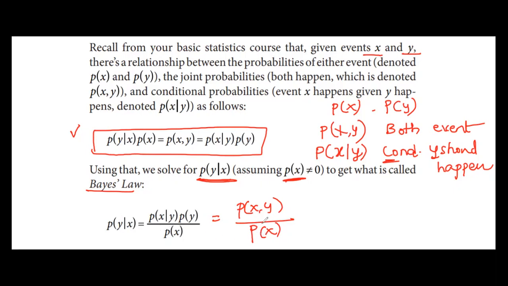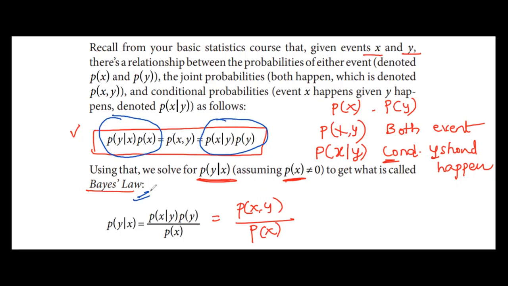Again, if you cross multiply, you will get the same thing. So in the same equation, this part is taken, and this part and this part are equated. That's it, simple. So we want the probability of y when x is occurring, so push this probability to the denominator, that's it, right? So this is called the Bayes law.